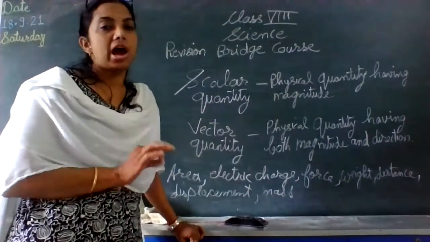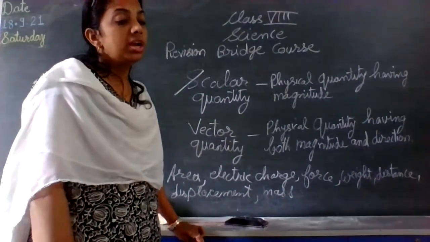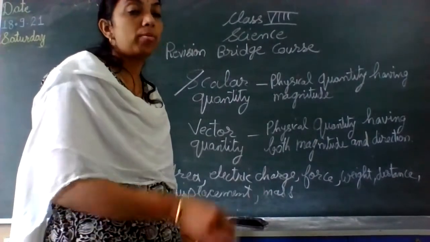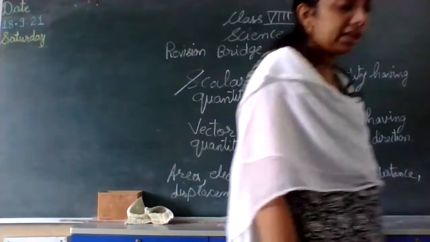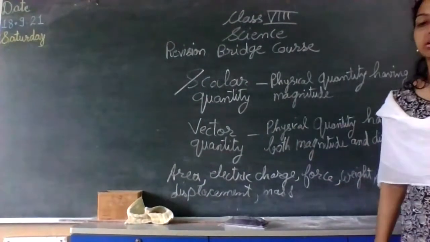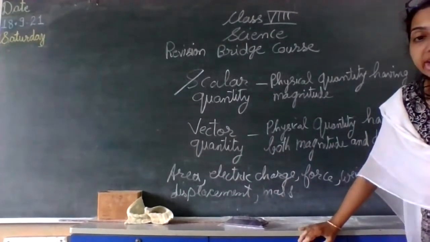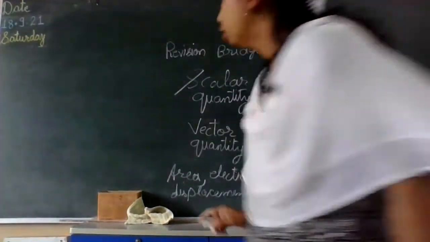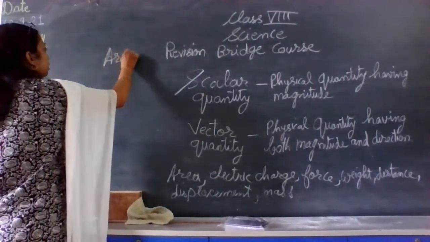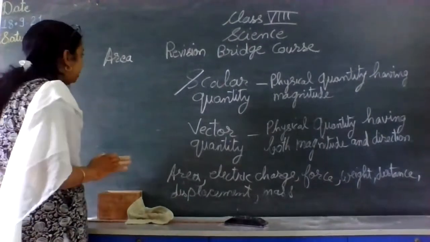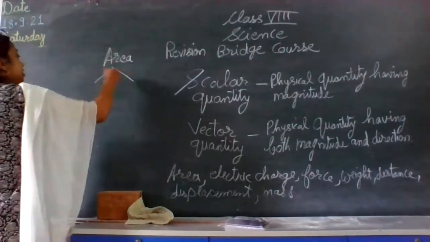If we consider area, the first physical quantity, in the form of geometrical terms, in geometry we have to put it into scalar quantity. Why? Because surface area has magnitude but no direction. So area is always a quantity where to put it, in scalar or vector, it is always a dilemma.